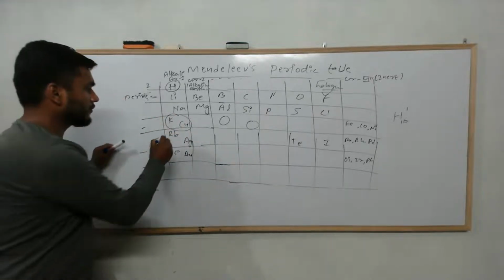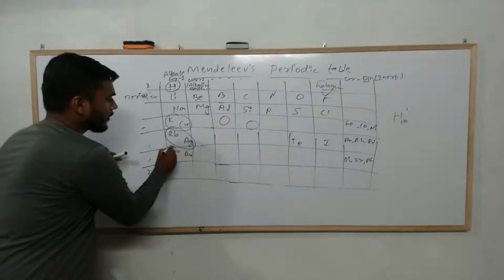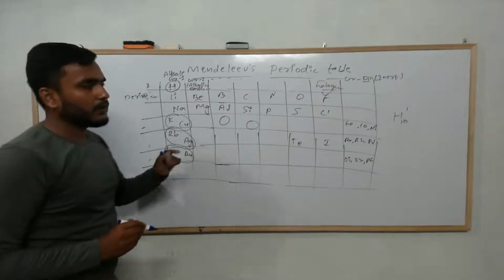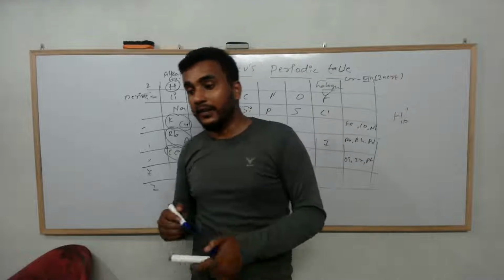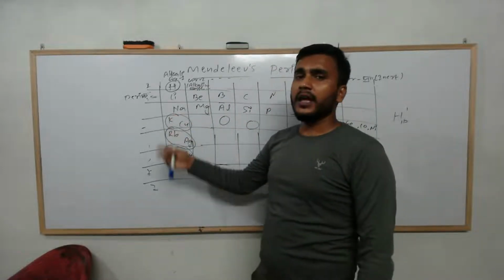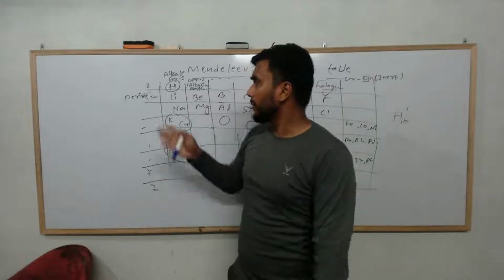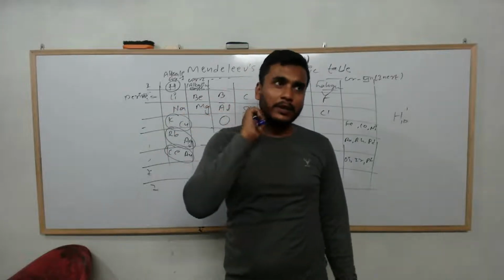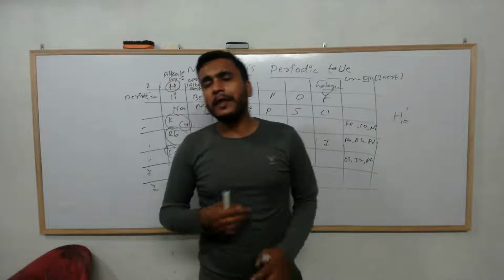Potassium, copper, rubidium, silver, cesium, gold. Now, here comes the important point. Potassium, rubidium, cesium, they are very reactive elements. You know, like about sodium it is said that sodium is a very reactive element.